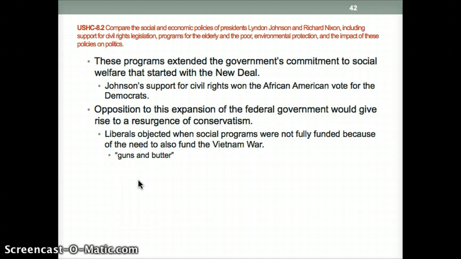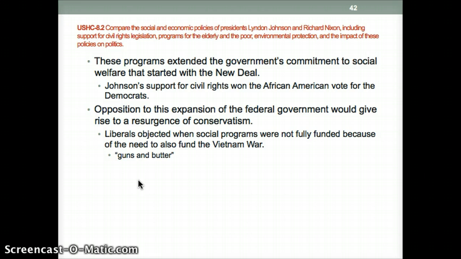These programs extend the government's commitment to social welfare that started with the New Deal. Johnson's support for civil rights won the African American vote for Democrats. They'd already been voting Democrat because of FDR, but it further strengthens that. And then opposition to this expansion of the federal government, they thought that it was going too far, and it does lead to a resurgence of conservatism when Nixon is elected.